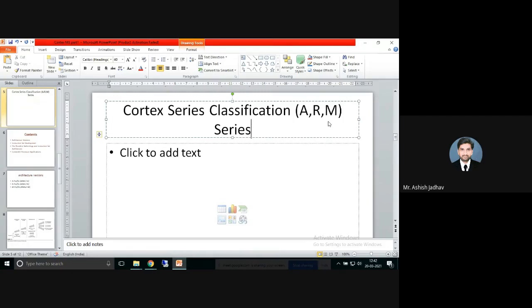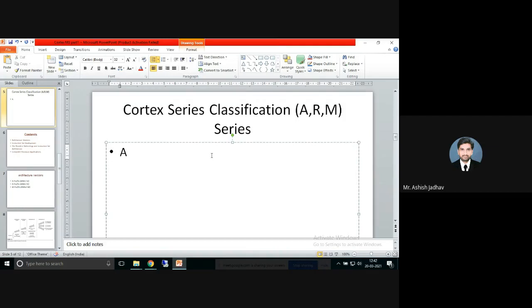In that, the first profile is called as A profile, and we know what is the meaning of A. A stands for application. So this particular profile is designed for high performance open application platform. So let me write here all the profiles first. So this is A, R, and M. So there are three profiles.